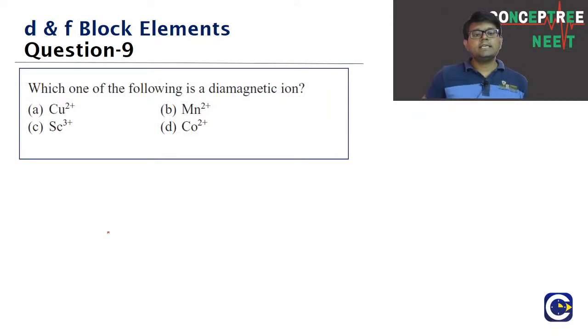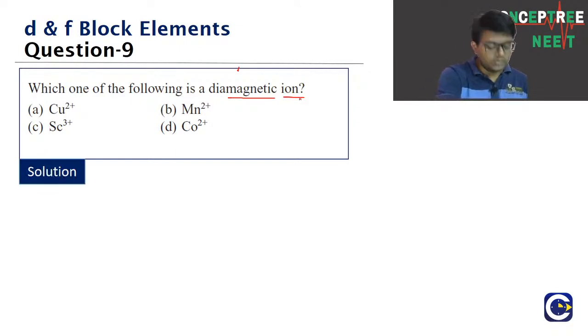Let's go to the next question guys. Which one of the following is diamagnetic in nature? Means we have to find out which of them is a diamagnetic ion. Diamagnetic will come when there are no unpaired electrons. If there are unpaired electrons, we can have a paramagnetic nature, and in specific cases we can have ferromagnetic nature or other types of magnetic behavior. So here we have to look at which of them is going to have 0 unpaired electrons.